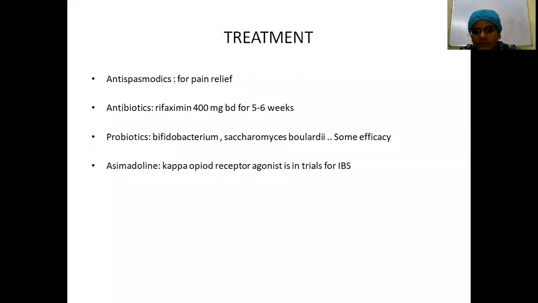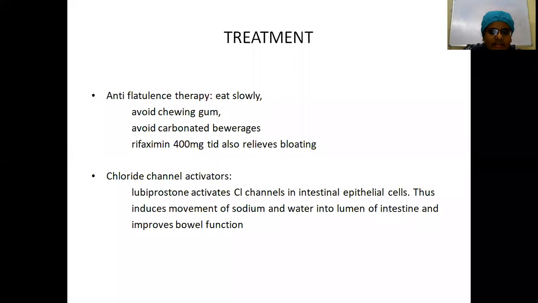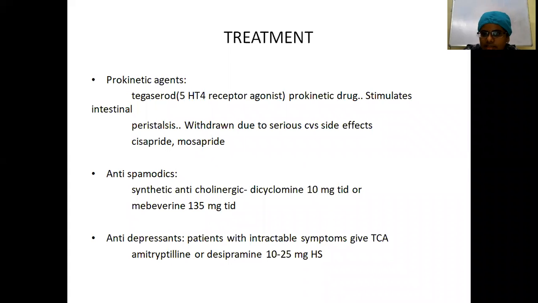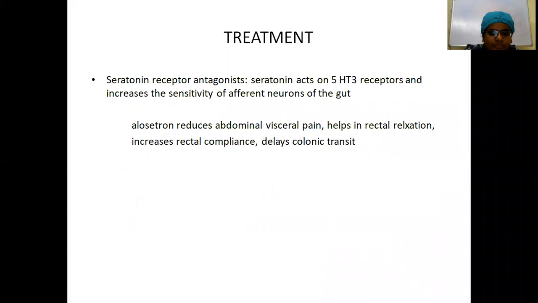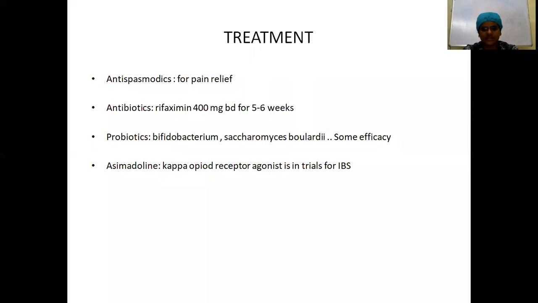The other treatment will be antispasmodics for pain relief, like we have discussed earlier. Antispasmodics like dicyclomine and mebeverine can be given. Antibiotics like rifaximin 400 mg BD for 5 to 6 weeks, and probiotics. The role of probiotics is not completely proven, but probiotics are being tried. Bifidobacterium, Saccharomyces boulardii. There is some amount of efficacy seen in the trials. The other treatment which is still in trials for irritable bowel syndrome is the kappa opioid receptor agonist, that is asimadoline.